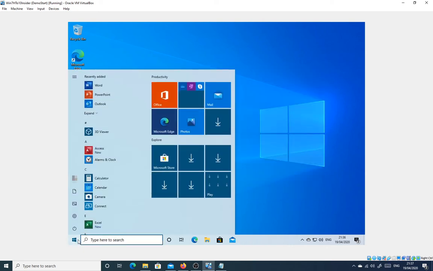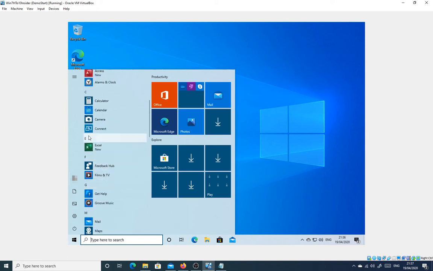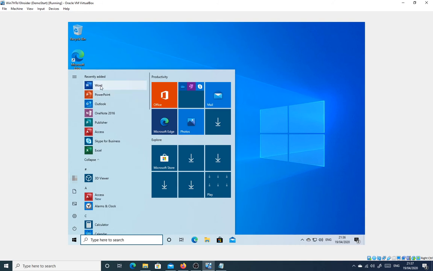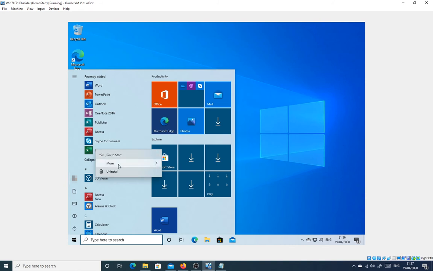If I go down to the Start button, here are a list of recently added applications, including Word, PowerPoint, Outlook, and Excel. And of course, we'll find these further on down in the Start menu as well. If you want to, you could right-click, say Word, and pin that to Start. And it'll be there in the Start menu to use all the time. Another option is you could right-click, go to More, and should be able to pin to the taskbar, which will add it to your taskbar at the bottom.